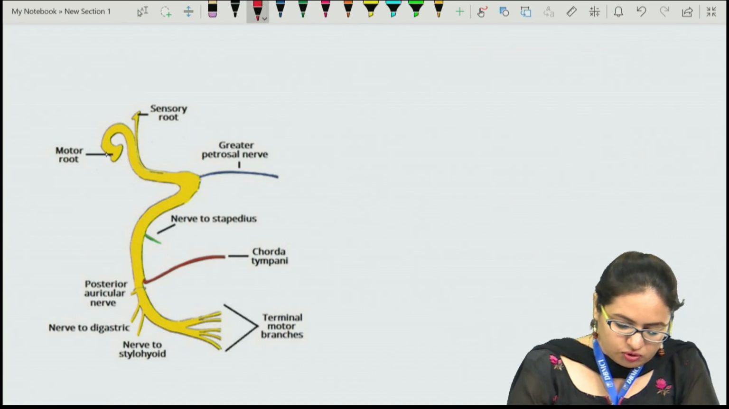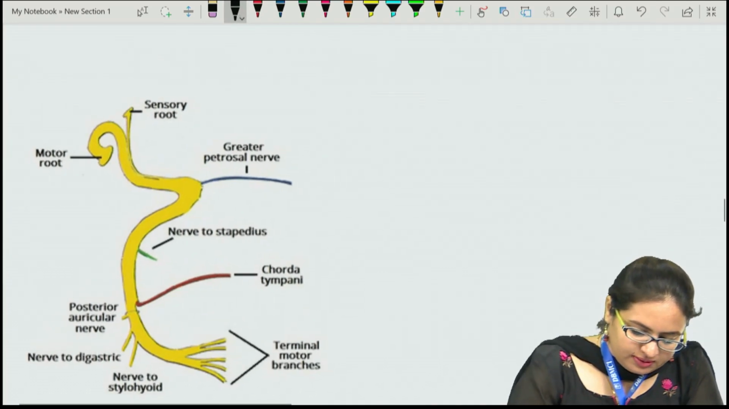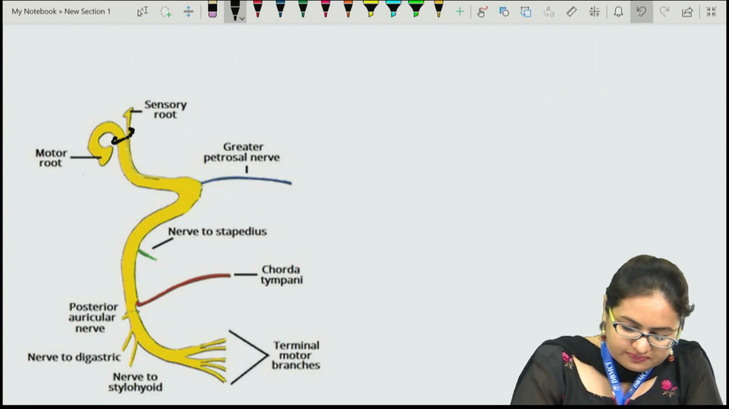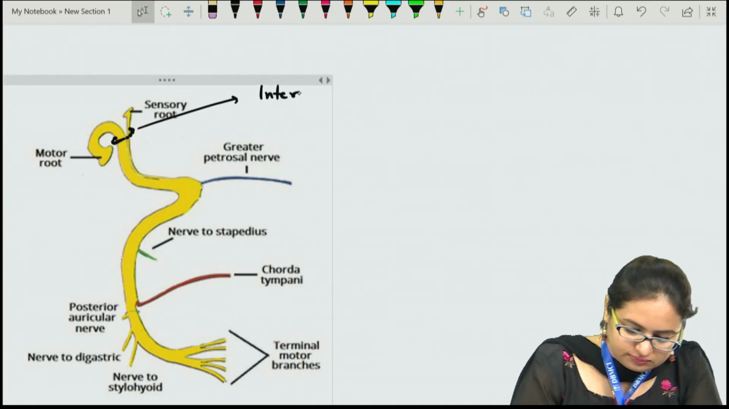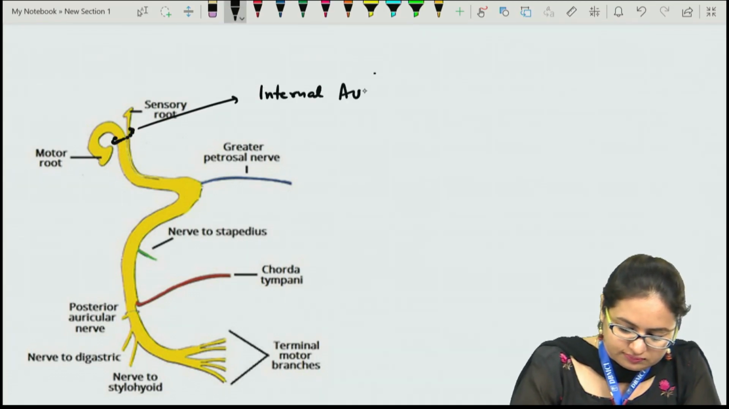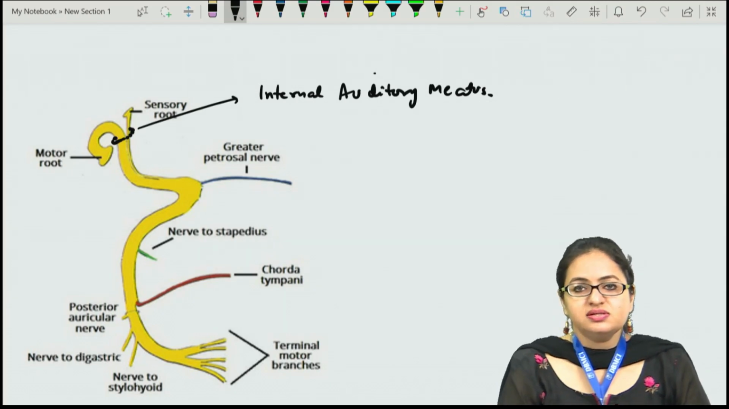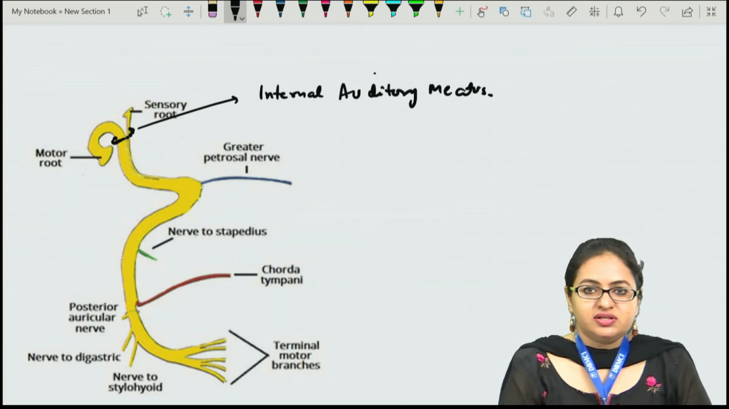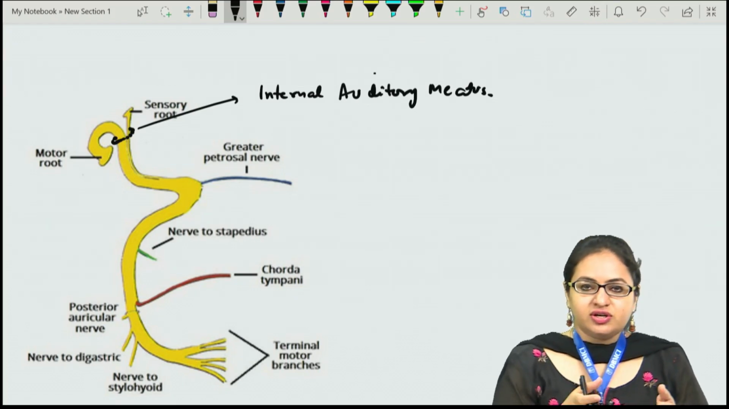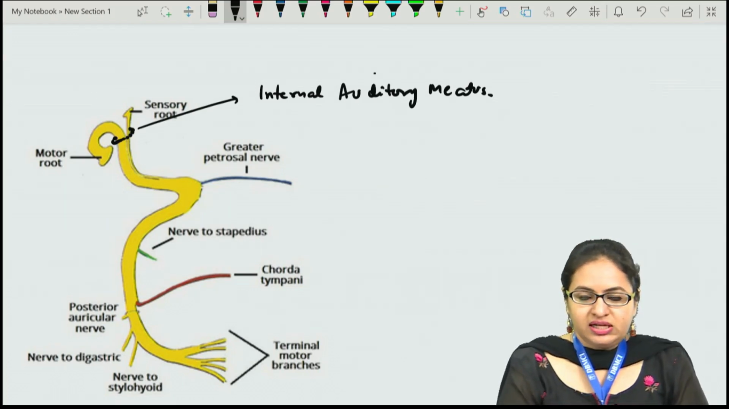It has two roots, the motor root and the sensory root. They pass through this meatus, which is termed the internal auditory meatus, along with the labyrinthine vessels and the eighth cranial nerve, the vestibulocochlear nerve. As it passes through this internal auditory canal, the motor and the sensory root combine to form the facial nerve.